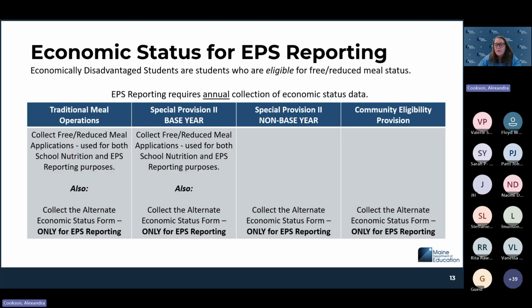For special provision 2, if you're in a non-base year, you're not allowed to collect free and reduced meal applications. In this case, it is still required that you collect economic status data. You would need to collect the alternate economic status form from all of your families in order to report your economic disadvantage counts. The same is true for community eligibility provision, CEP, where you're not allowed to collect your free and reduced meal applications. You should send out your alternate economic status forms to families so you can collect for EPS reporting purposes.